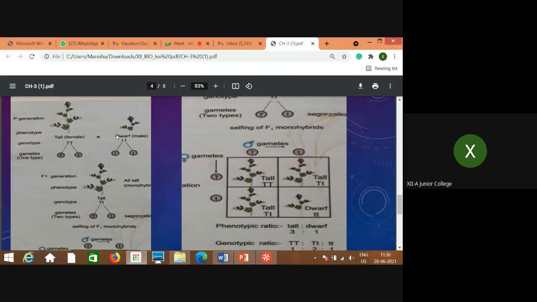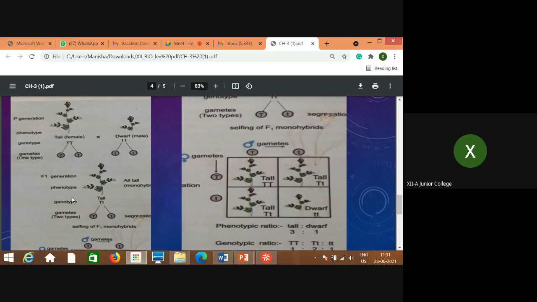Which is the dominant character? Tall is dominant over dwarf. So tallness is dominant over dwarfness. That means tall is the dominant character and dwarf is the recessive character. So this is the recessive parent and this is the dominant parent.